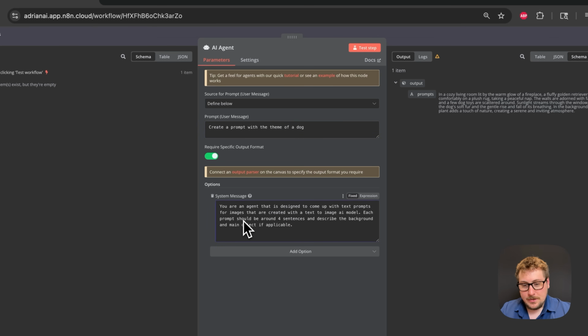And then I just typed this one in. For example, you are an agent that is designed to come up with text prompts for images that are created from a text-to-image AI model. Each prompt should be around 4 sentences and describe the background and main object if applicable. So super simple. It's just going to make prompts for us, and then we just have to switch this to give it a different type of prompt for the image.